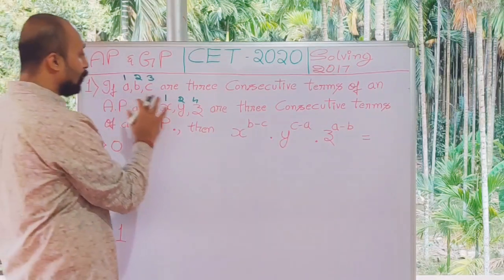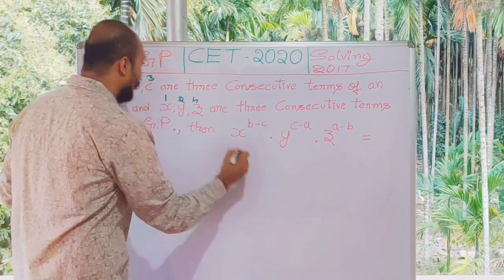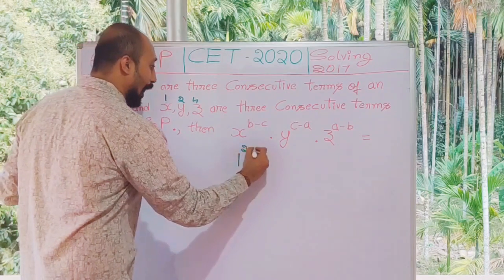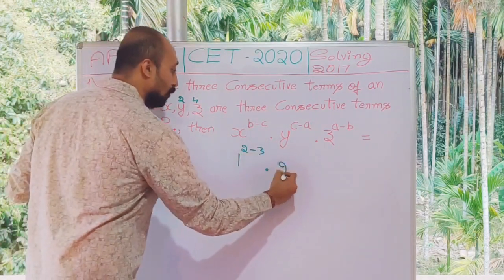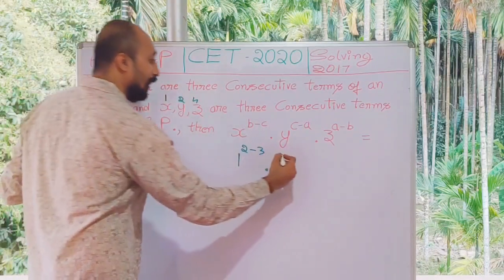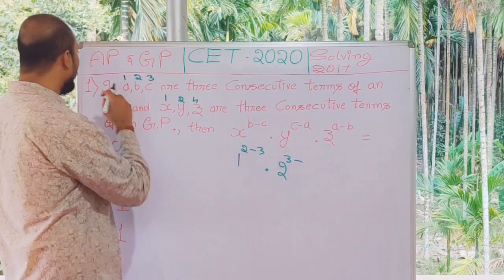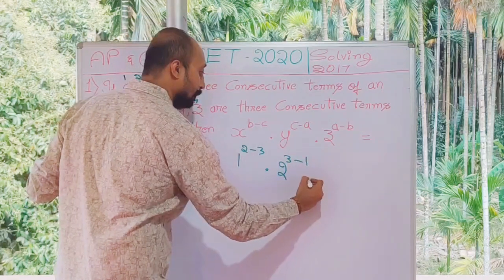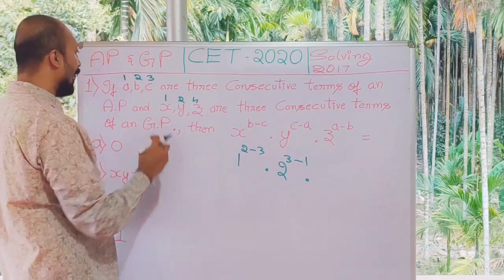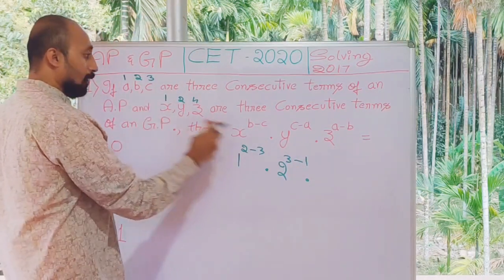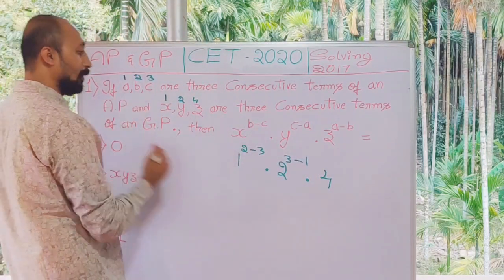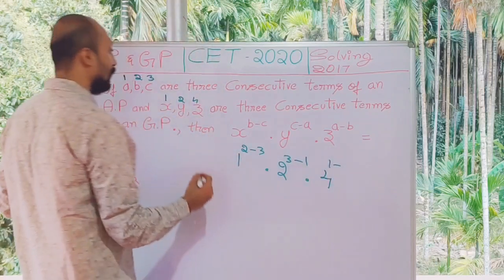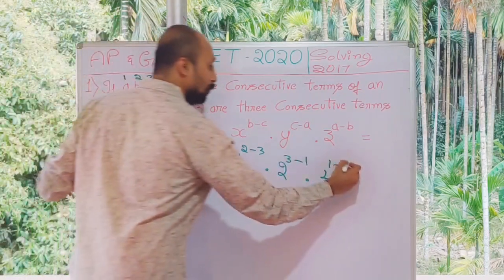Now, if you substitute that here, X value is 1, B value is 2 and C value is 3. Y value is 2, C value is 3 and A value is 1. And Z value is 4, A value is 1 and B value is 2.